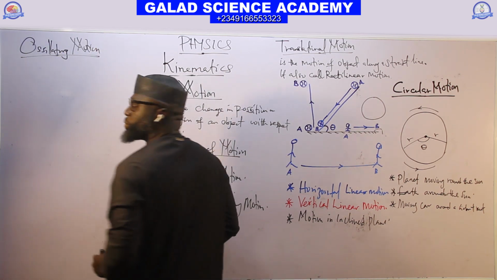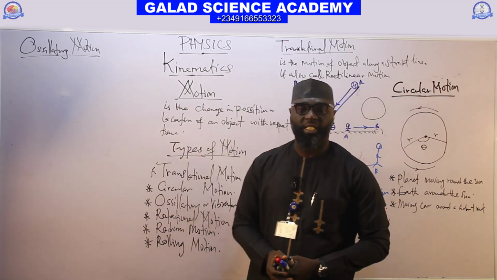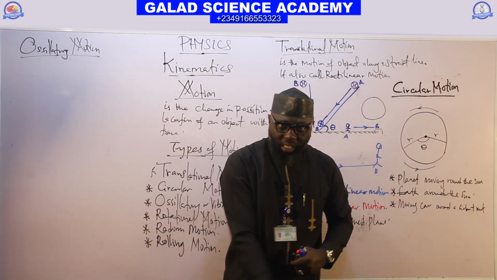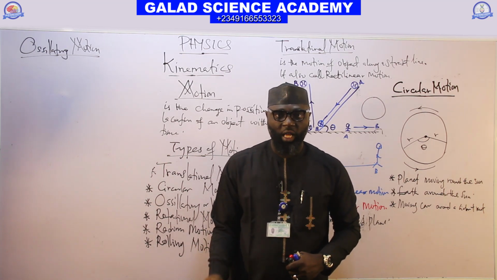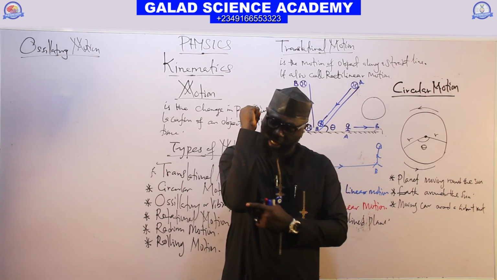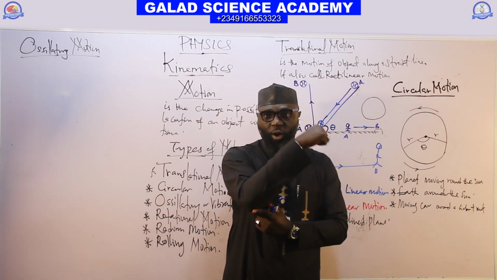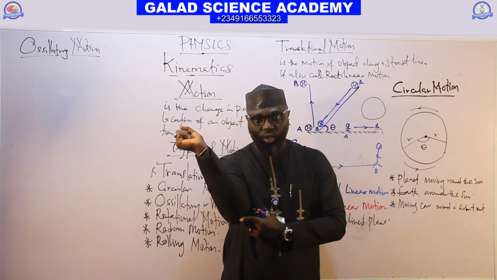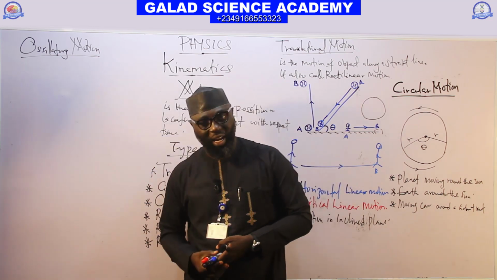You can also call it periodic motion. It is the to and fro movement of an object. You call it oscillatory motion. Assume, look at my hand now. This is the fixed point of the hand. Shift it like this, come back like this, move like this. That is oscillatory.